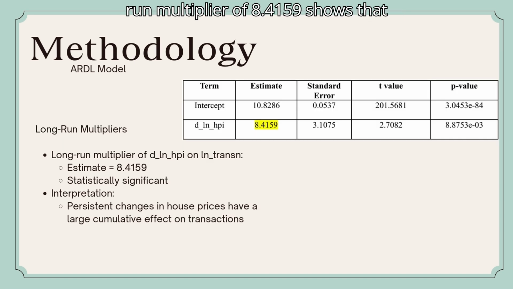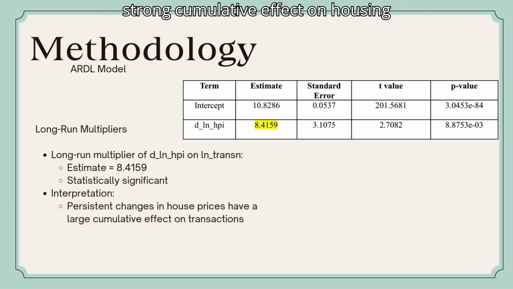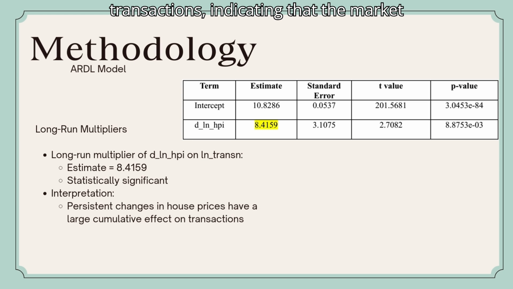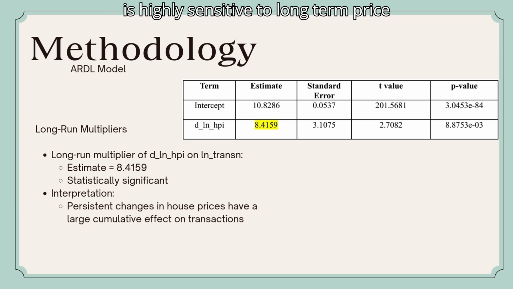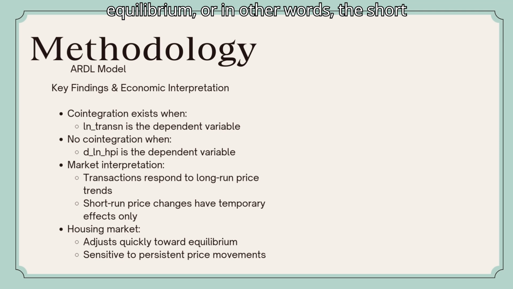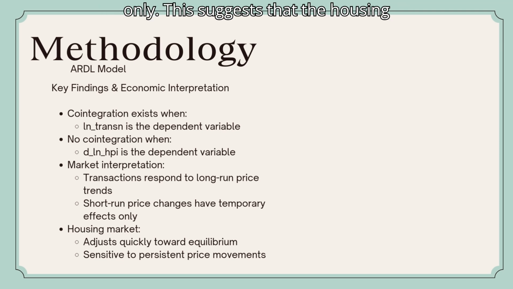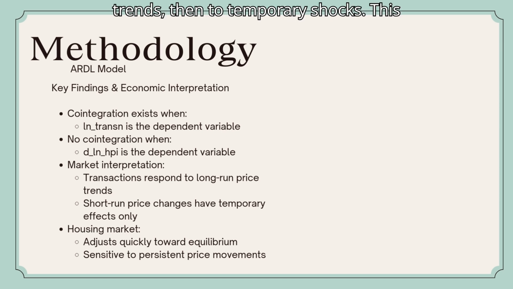The long-run multiplier of 8.4159 shows that sustained changes in house prices have a strong cumulative effect on housing transactions, indicating that the market is highly sensitive to long-term price movements. Overall, the results showed an asymmetric relationship. Transaction volumes adjust to long-run price movements, while short-term price fluctuations do not establish a stable equilibrium. Or, in other words, the short-run price changes have temporary effects only. This suggests that the housing market responds more strongly to persistent trends than to temporary shocks.